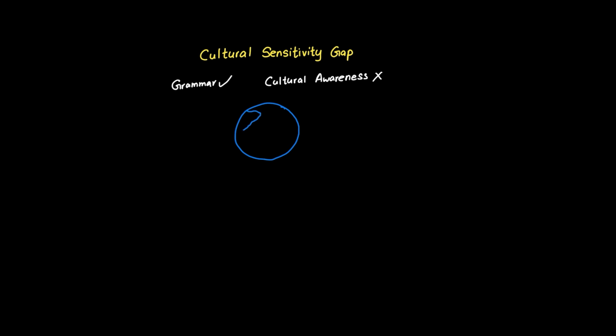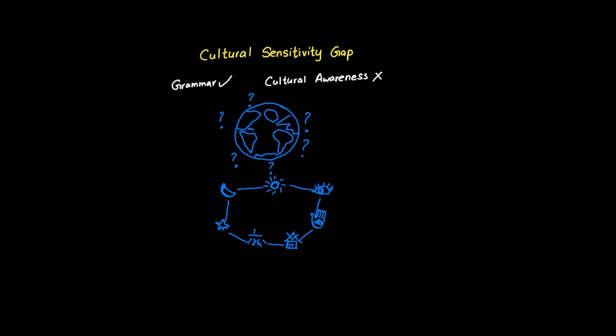Grammatically correct but culturally insensitive AI content reveals a critical blind spot that only cultural context integration can address. This issue occurs when AI masters language mechanics but misses cultural nuances, like someone who speaks perfect textbook French but doesn't understand Parisian social customs. Cultural context integration teaches AI about diverse worldviews, traditions, sensitivities, and communication styles across different cultures. It's the difference between knowing words and understanding their cultural weight.